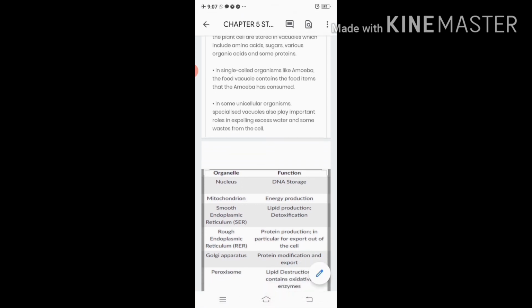So this was all about the explanation of the different cell organelles in both plant as well as animal cells. Now the next slide is showing the functions, that is, the table which is showing the functions of different cell organelles. Now again, in the next slide, you can have such questions. The red color portion is the answer. So on one side you will get the structure and all the functions will be given to you and you are supposed to answer.